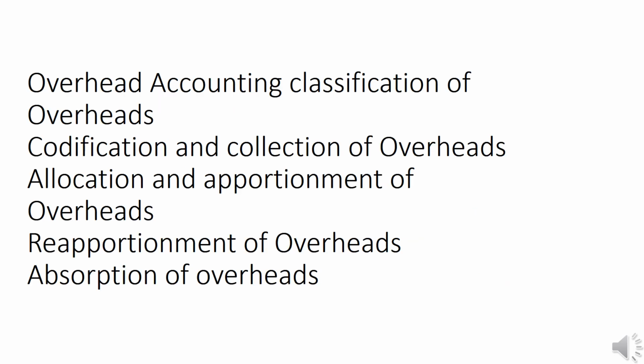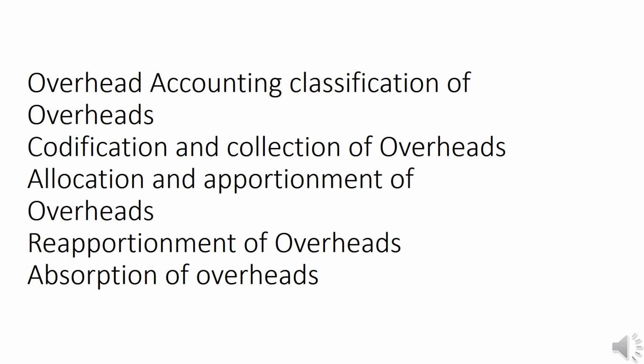Overhead accounting. Overhead accounting involves classification of overhead according to its nature. Overheads are classified into different forms. The next step is codification and collection of overheads, which can be collected to different departments. Then allocation and apportionment of overheads. Overheads can be allocated to different departments and apportioned according to their direct expenditures.